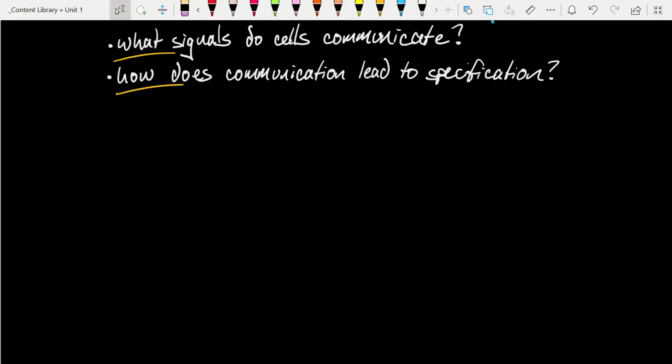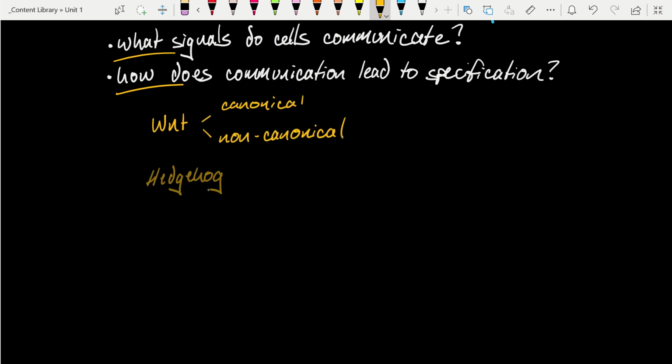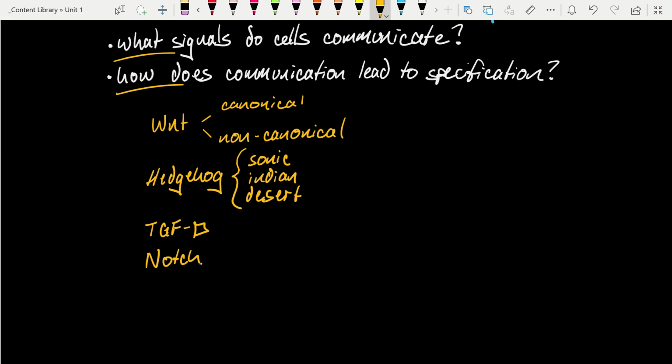These 7 conserved pathways are Wnt signaling. This can be broken down into canonical and non-canonical Wnt signaling. The next one is hedgehog signaling. These are super important embryonically. There are 3 different types. The most common by far is sonic hedgehog. We also have Indian and desert hedgehog. The next paradigm is transforming growth factor, TGF-beta. We also have notch signaling, receptor tyrosine kinases that I'll abbreviate RTK, retinoic acid signaling, and integrin signaling.